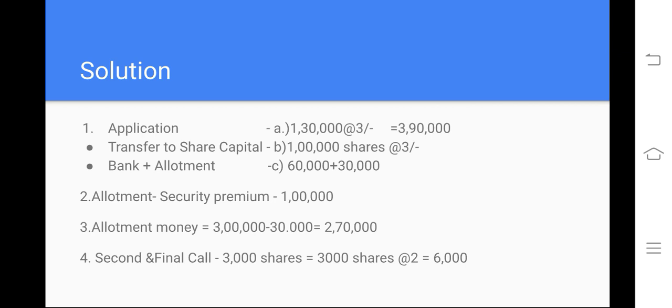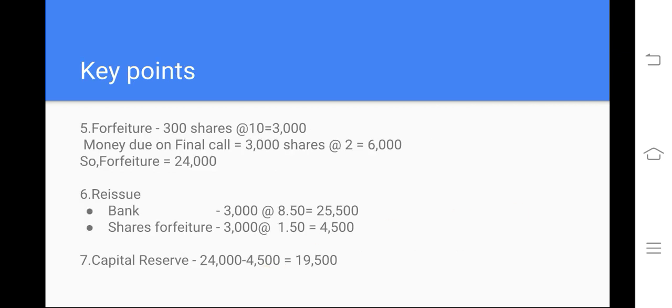So if you observe here, 6,000, 6,000 and again 3,000. Okay, so the forfeiture amount is equal to 24,000. Sixth one, and whatever is forfeited we are going to reissue.